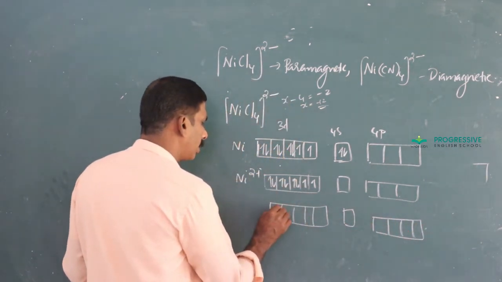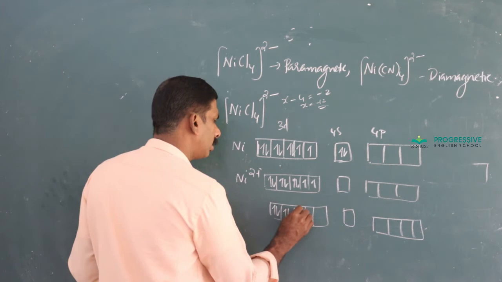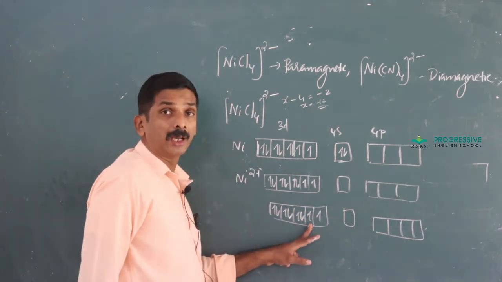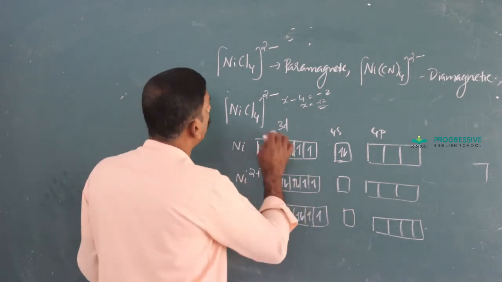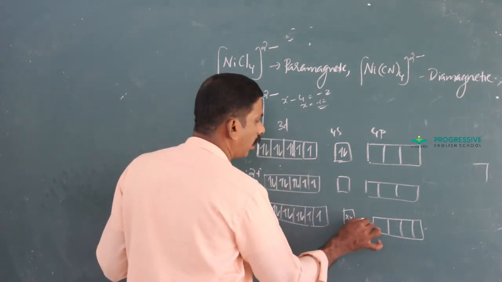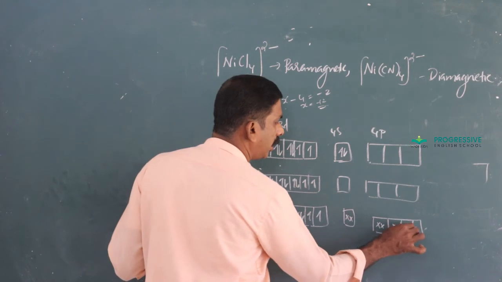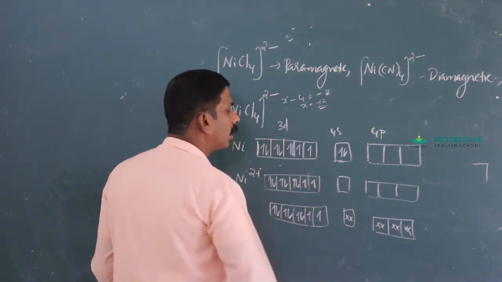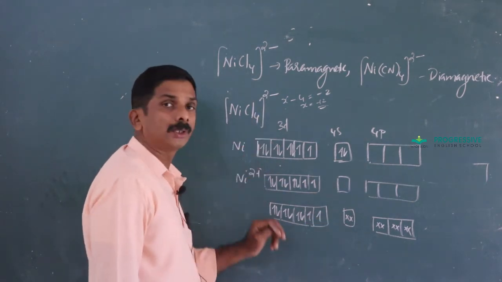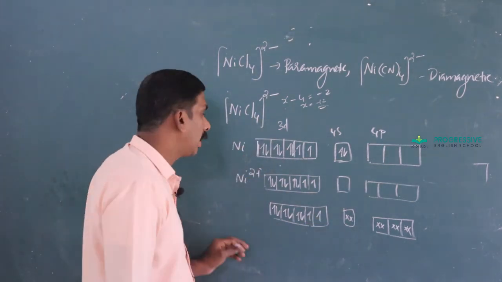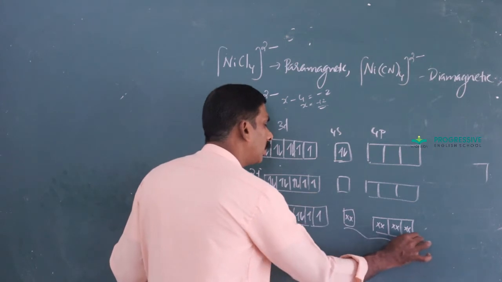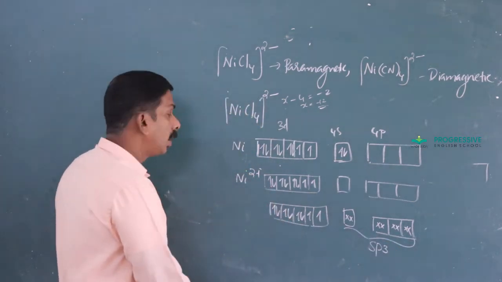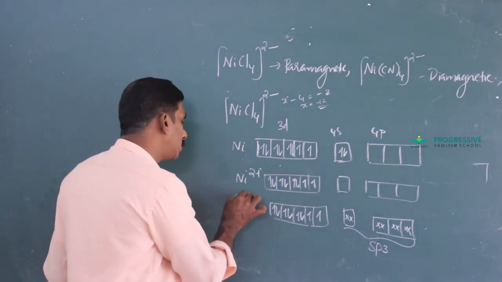Already here it is paired, here also paired, and it contains single electrons. And the 4 ligands are there, 1, 2, 3, 4. That is, 4 pairs of electrons are donated by the 4 ligands. The hybridization becomes sp3.